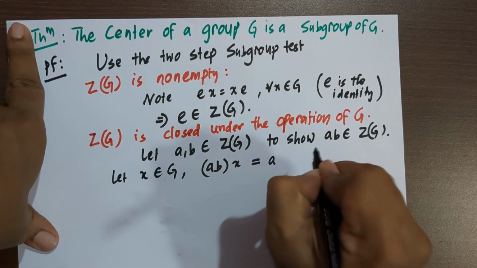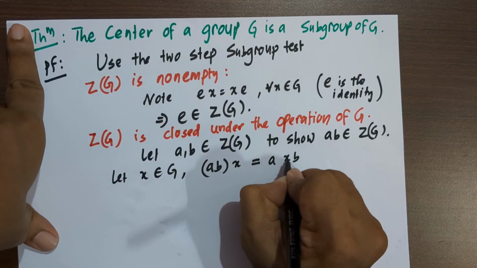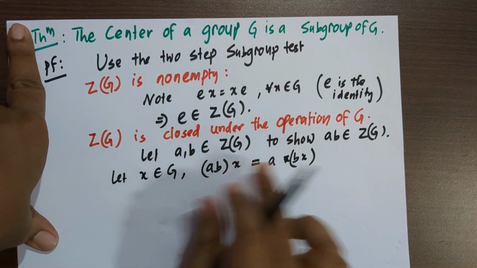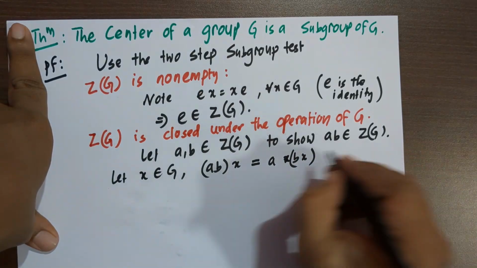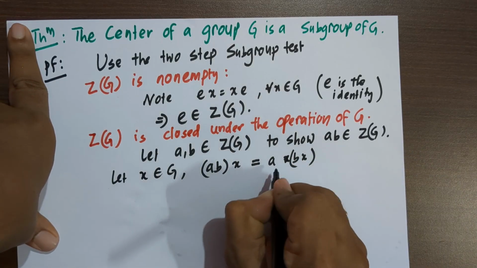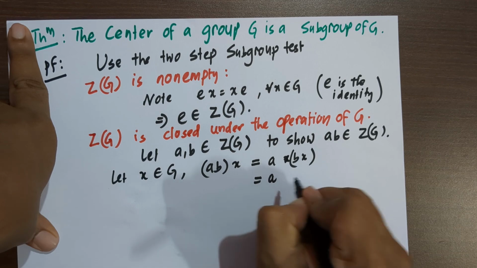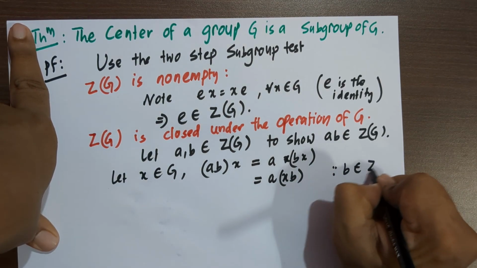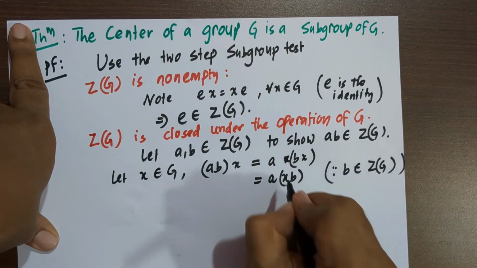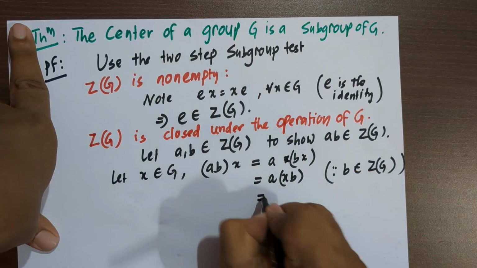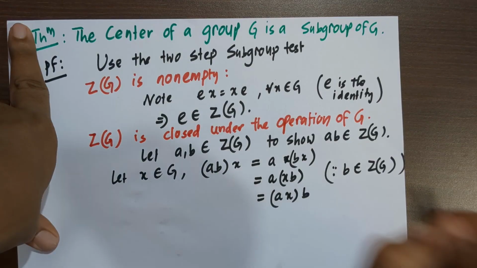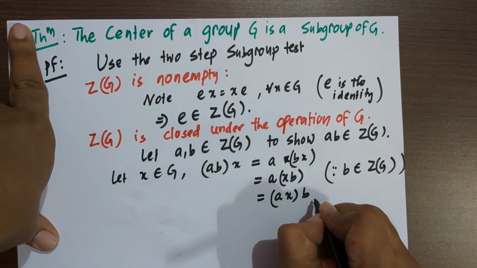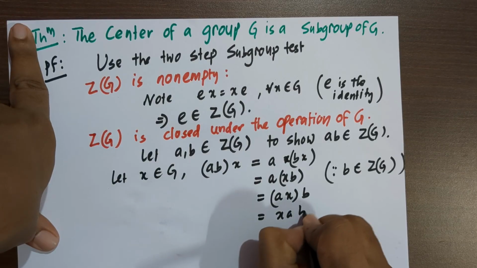This is the same as a(xb). Sorry, first we will apply associativity. Parentheses can be put anywhere. Parentheses are redundant by associativity, and this can be written as a(bx) since b commutes with every element. b commutes with the element x, so bx is the same as xb. Now we can again apply associativity, we can put parentheses here by associativity, and this is the same as (ax)b.